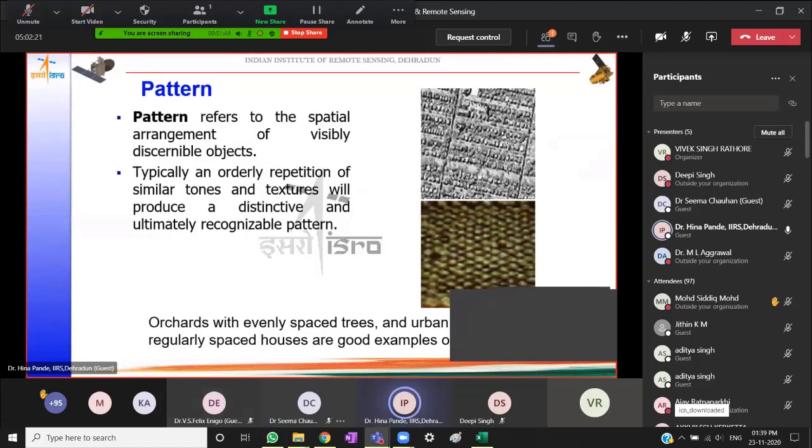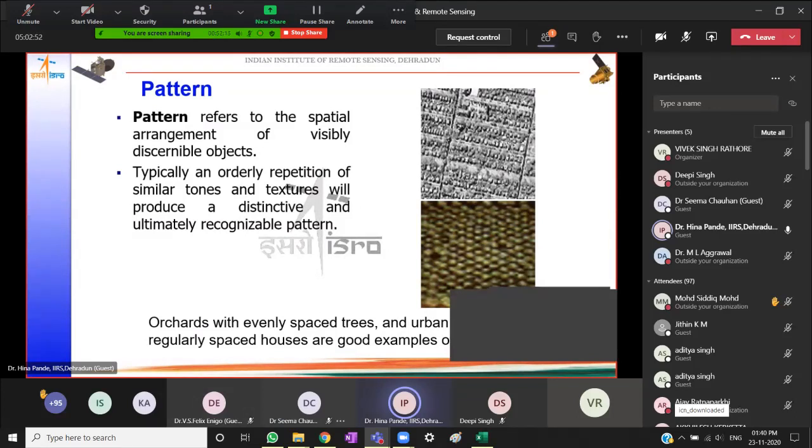Then pattern. Pattern refers to the spatial arrangement of visually or visibly distinguishable objects on the image. Typically, we could say that an orderly repetition of similar tones and textures will produce a recognizable pattern. For example, if we compare vegetation or trees in forested areas and in orchards.